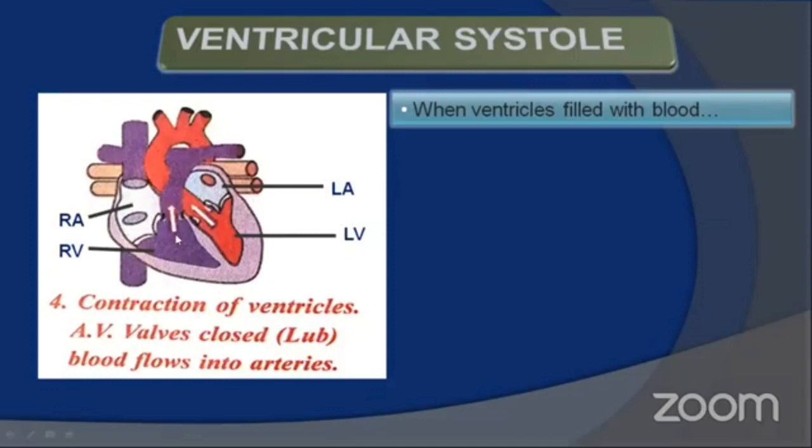Due to the increased pressure, the ventricles undergo contraction, and finally blood from the ventricles moves into the aortic arches. The AV valves, that is the tricuspid and bicuspid valves, are closed during ventricular systole. When tricuspid and bicuspid valves get closed, that results in the production of the first heart sound, called lub.